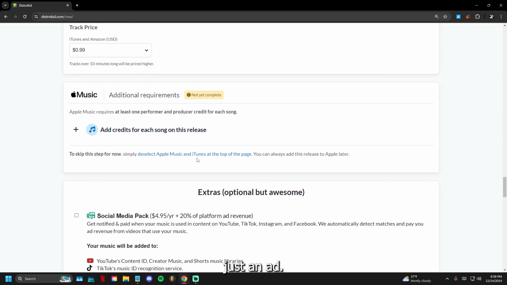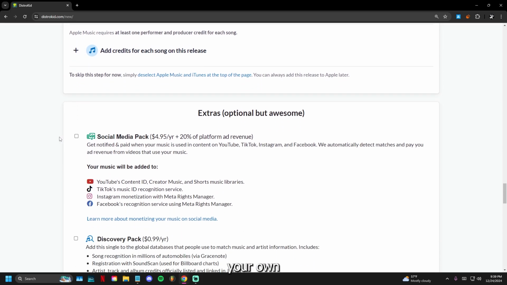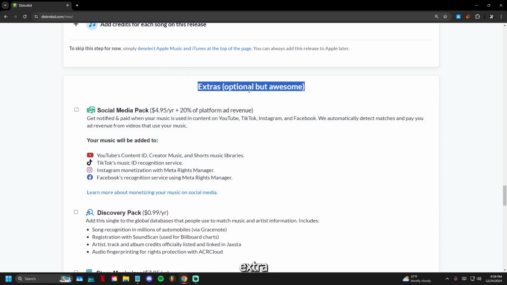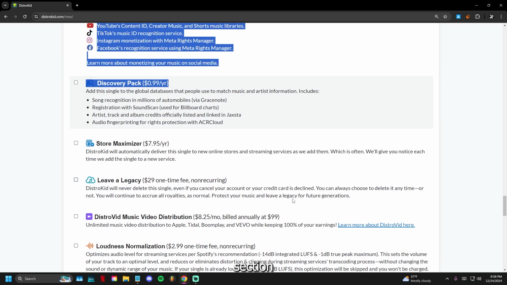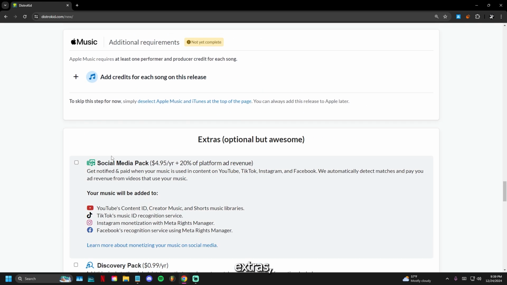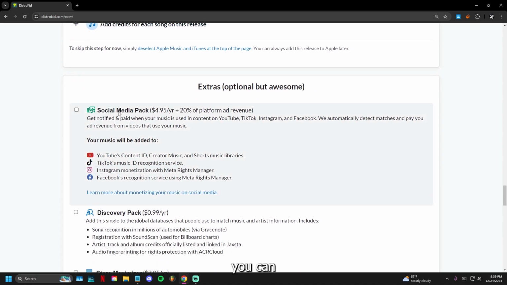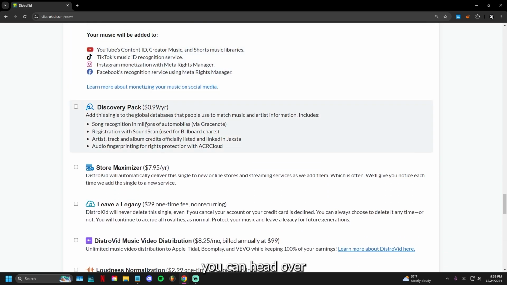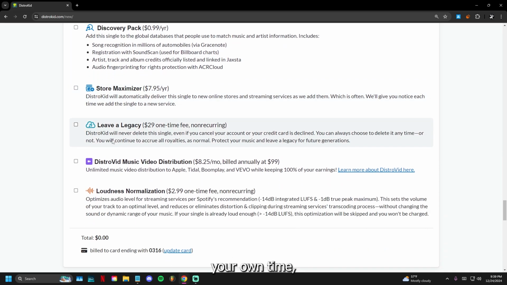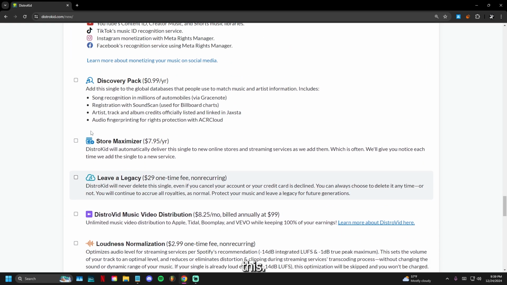So this is just an ad, so we're going to skip this. You can check that on your own time. And then right here, extra, optional, but awesomes. This entire section is just extras, which in my opinion are not that good. As you can see, social media pack, you can check it on your own time, but I usually skip these.